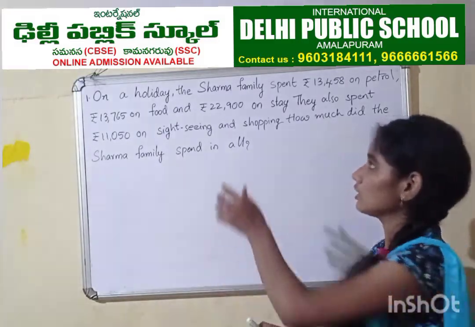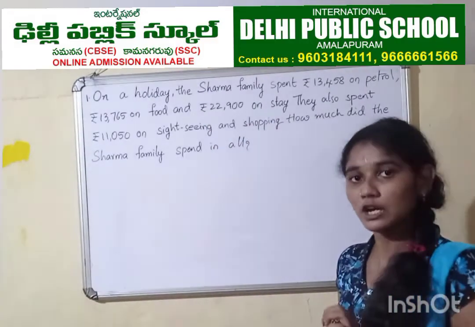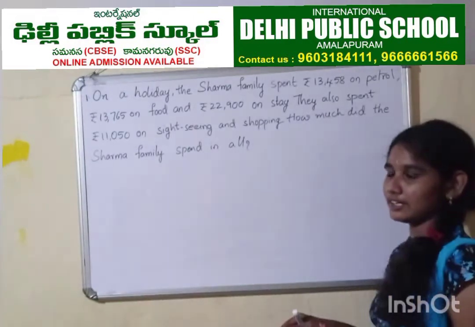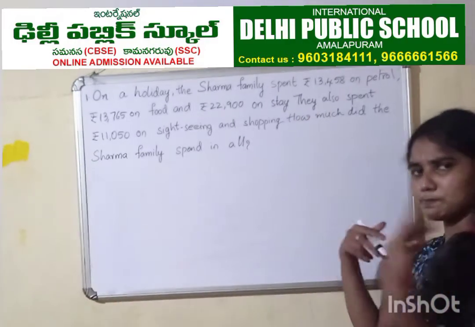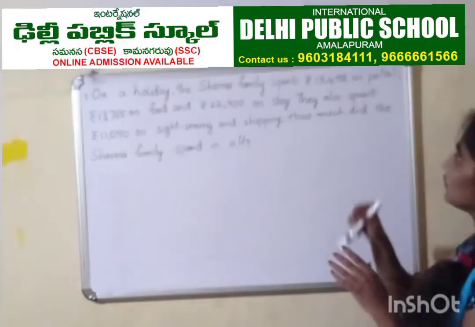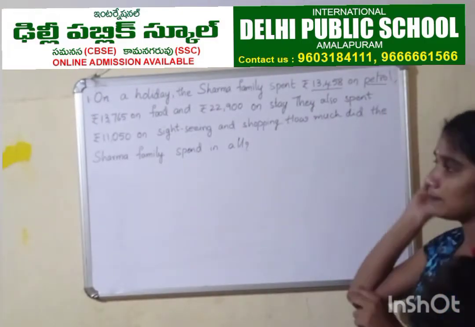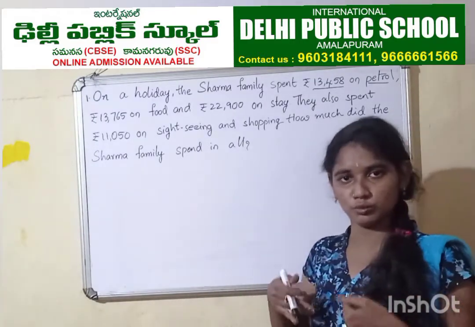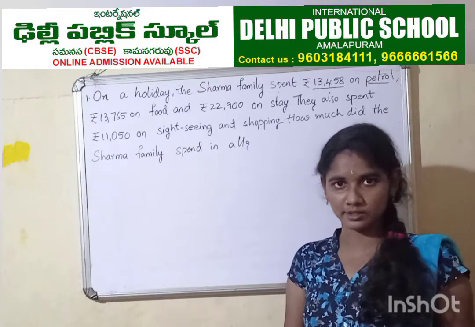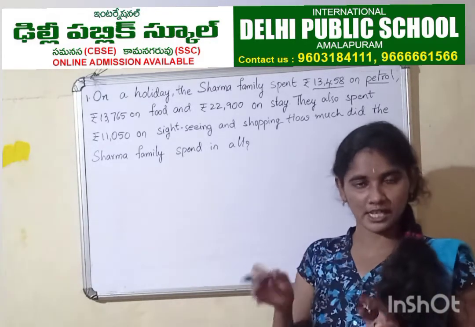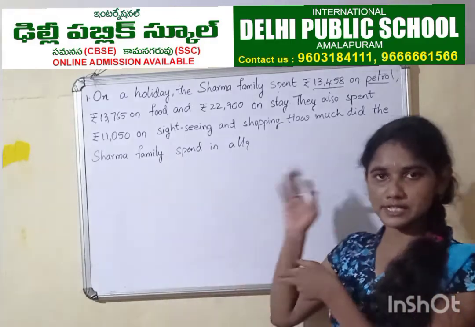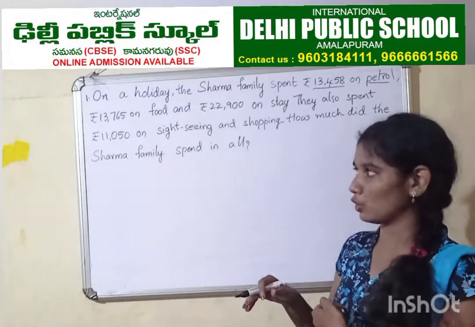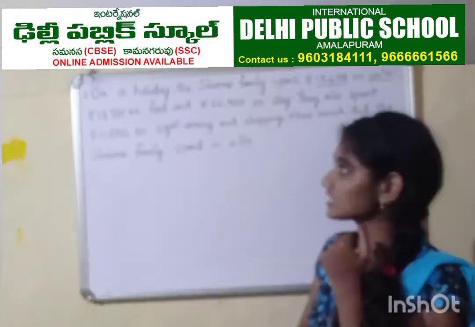In the same way, here there is a family, the Sharma family. They planned a holiday trip. On that holiday trip, they spent 13,458 on petrol. It means they spent on vehicle charges, petrol. To move the vehicle, it needs petrol, right? To work, we need food. In the same way, a vehicle needs petrol. So they spent 13,458 rupees on petrol and 13,765 rupees on food.